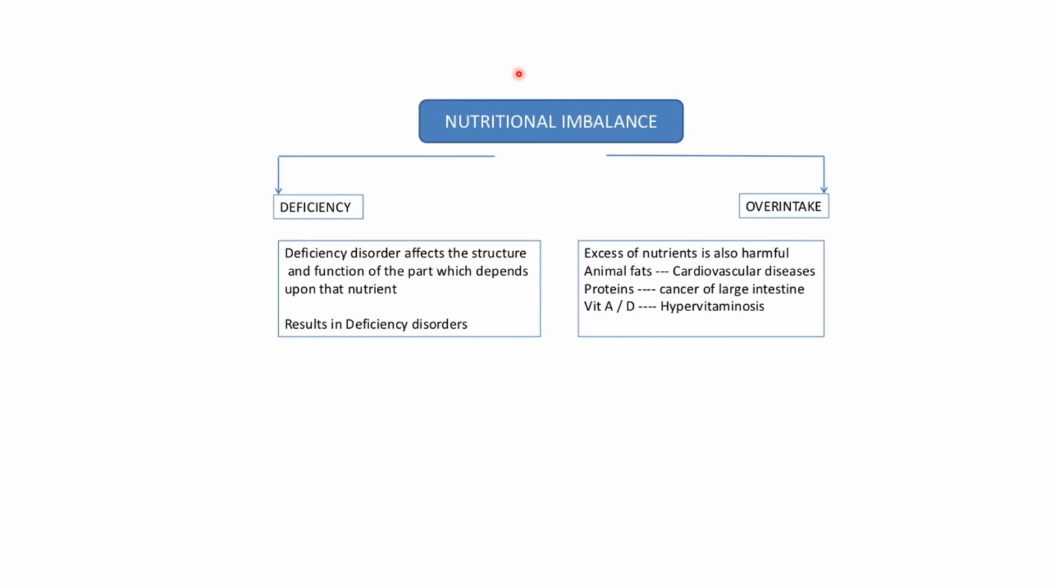Now let's study some nutritional imbalances. There can be a deficiency or there can be an overintake. Deficiency means the proper intake of food is not present. Deficiency affects the structure and function of the part which depends upon that nutrient, resulting in a deficiency disorder. And if intake is in excess, animal fats carry a danger of cardiovascular disease, proteins can cause cancer of the large intestine, and excess of vitamins A and D may cause hypervitaminosis.